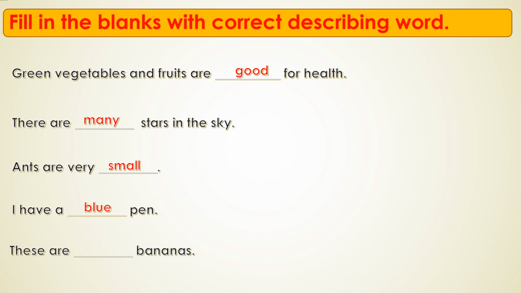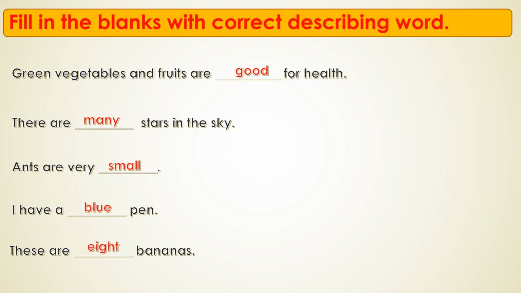Now here one more is given. What is given? These are dash bananas. So how many bananas? 8 bananas. You can write any number, but these are 8 bananas. The word 8, what does it describe? It describes the quantity, the number. Yes or no? These are 8 bananas.